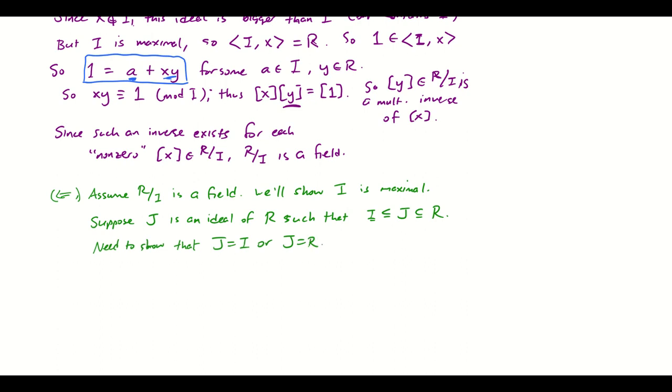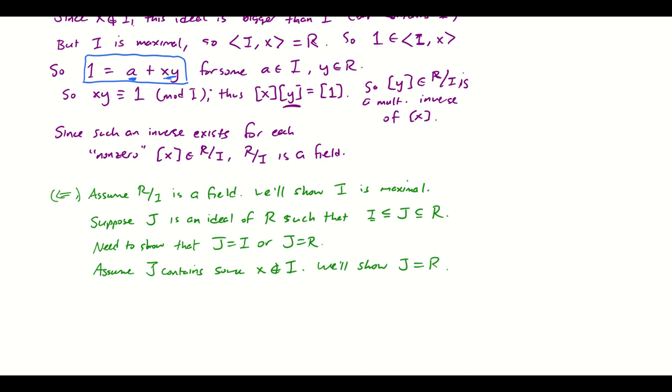Okay, and I think the way that would be the most fun would be to assume that J is more than I, because if J is just I, then we're done, right? So let's assume that J is not I, so it contains more than just what's in I. And we're going to prove that if that happens, then J is going to be forced into being the entire ring. All right, so that'll be the strategy. Let's assume J contains some X not in I. Okay, we'll show J is all of R.